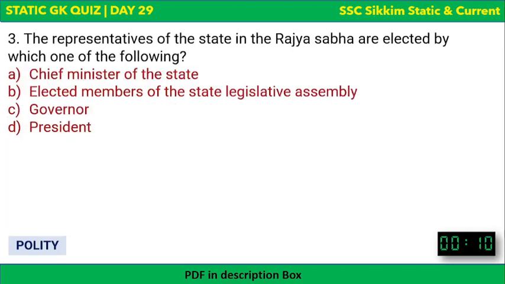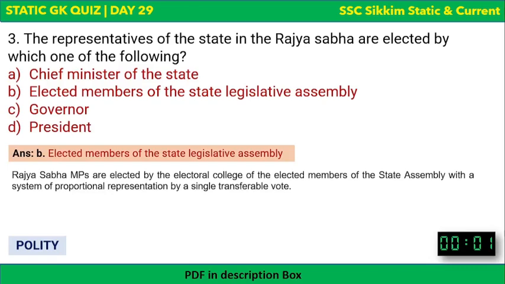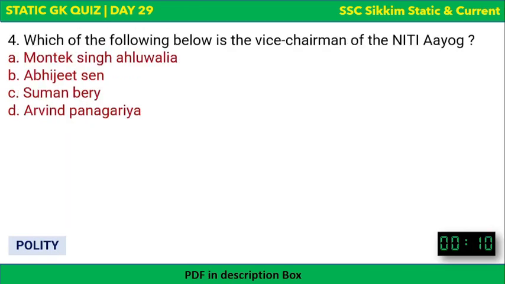Fine. Next question: the representatives of the state in Rajya Sabha are elected by which one of the following? This should be easy. The options are there. You know that representatives of Lok Sabha are directly elected by people, but Rajya Sabha members are elected by the members of State Legislative Assembly. Rajya Sabha MPs are elected by the electoral college of the elected members of the State Assembly with a system of proportional representation by single transferable vote.